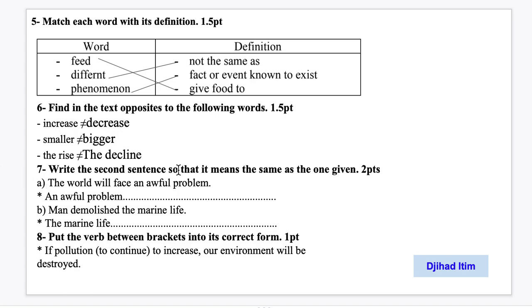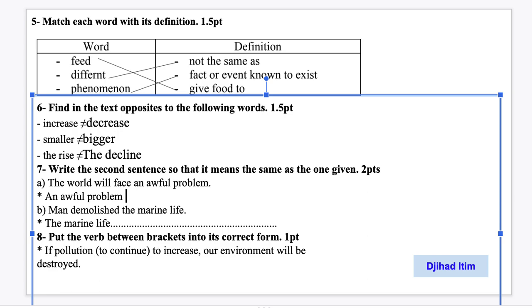Okay, 7th question. Write the second sentence so that it means the same as the one given. So this is the given one. This is the given sentence or statement. So you will have to write it so that it means the same as this first one, this written one, this given one. Okay, so we have A. The world will face an awful problem. What can you say?